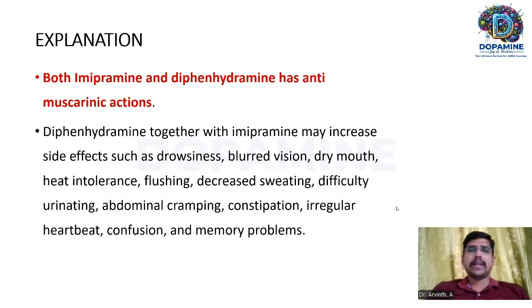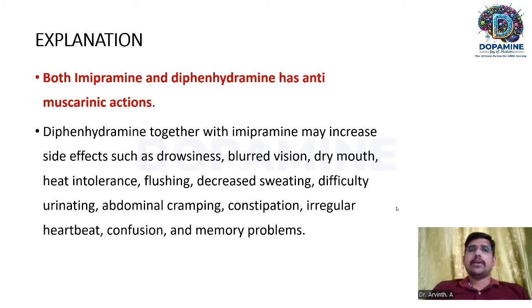Imipramine and diphenhydramine have antimuscarinic action. Imipramine is a tricyclic antidepressant. Other than inhibiting the reuptake of serotonin and noradrenaline and some amount of dopamine, imipramine also inhibits the muscarinic receptor, thereby producing an antimuscarinic, that is anticholinergic, action. And diphenhydramine is an H1 receptor blocker, which is highly sedative also. It additionally blocks the muscarinic receptor, thereby producing antimuscarinic effects. So all these effects will be atropine-like actions.